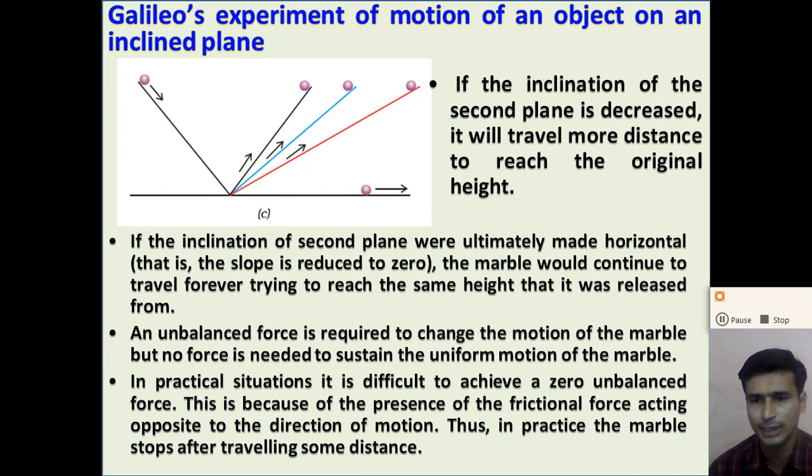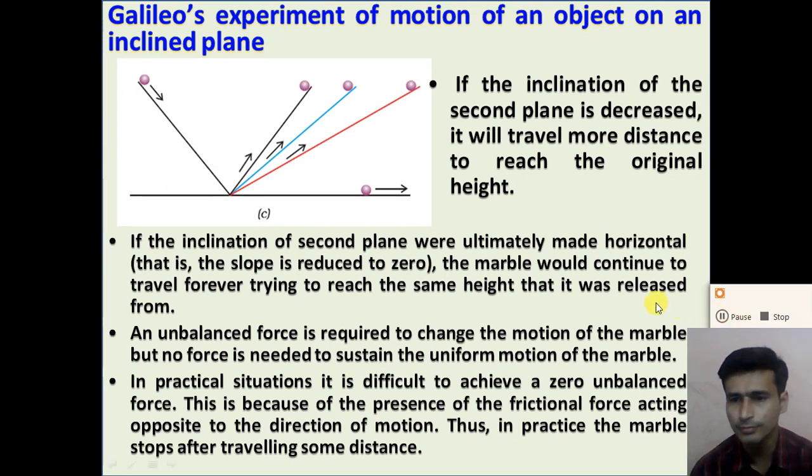So from this experiment, Galileo stated that no force is required to move an object with uniform motion. But practically it is impossible because of the friction force; the motion of the marble will stop after traveling some distance. So, dear student, this was Galileo's experiment on motion.